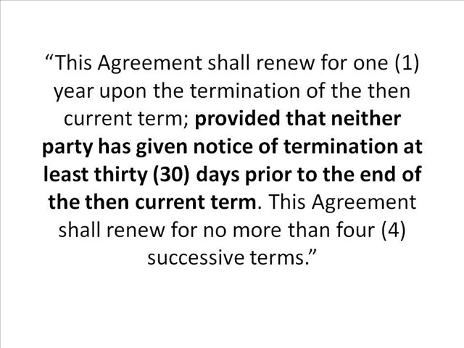Now another type of fixed contract is fixed with option to renew. So contracts often grant one party a unilateral right to renew the contract at its election. So if we provide an example, party A and party B entered into a contract and party A has the right to renew for successive 1 year periods. Party A does that for 2 years and then stops. So normally in these contracts, one party has a unilateral right to renew the contract for specified time.